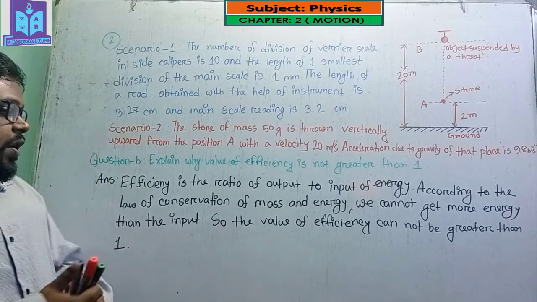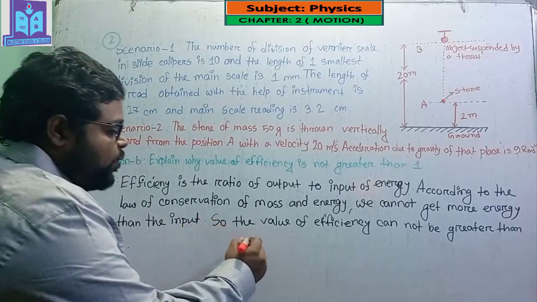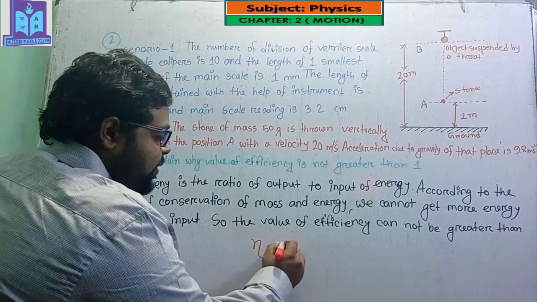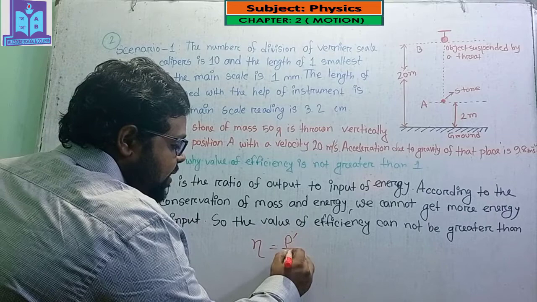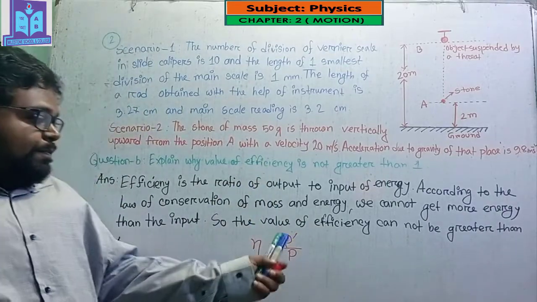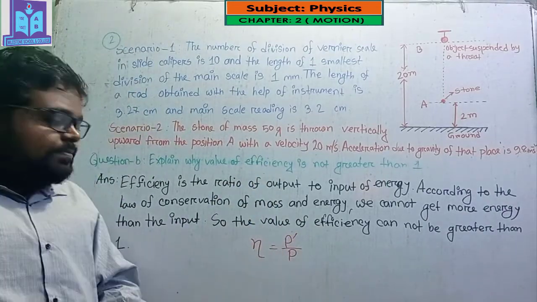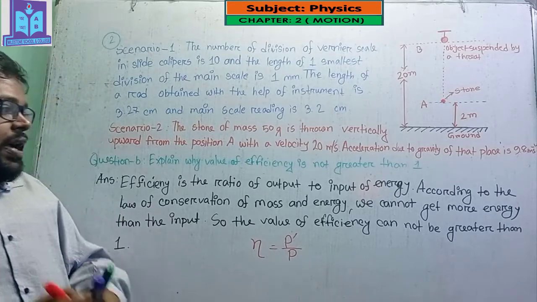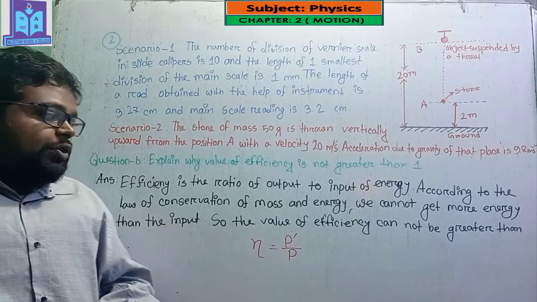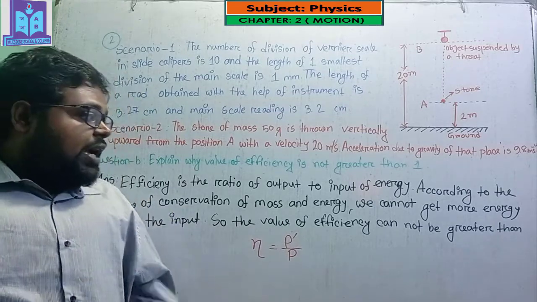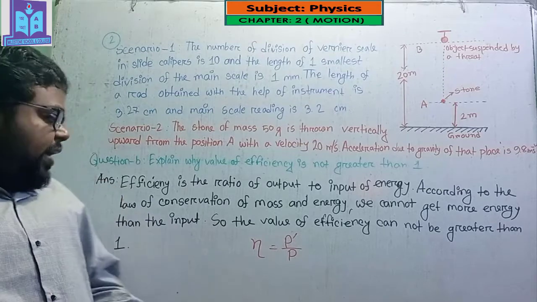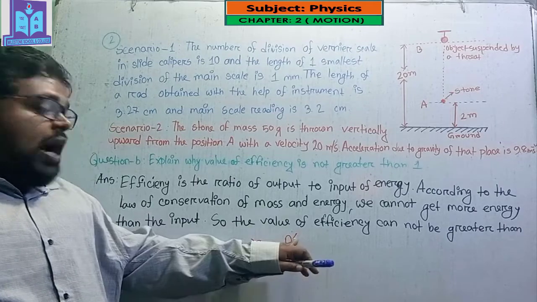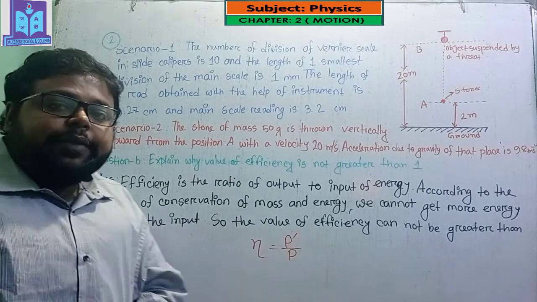From the efficiency formula we know that efficiency eta equals P prime by P, where P prime is the output energy and P is the input energy or power. According to the law of conservation of mass and energy, we cannot get more energy than the input energy. We will not get more output energy than the input energy.